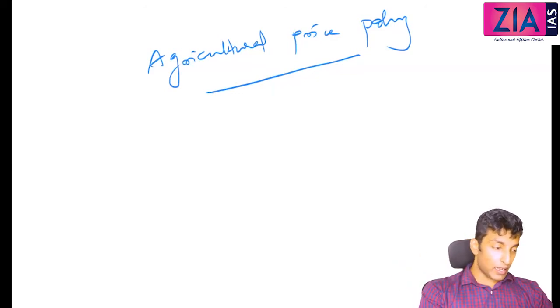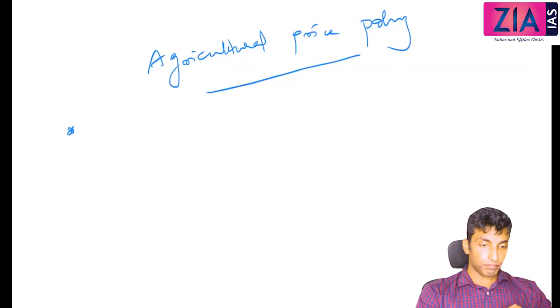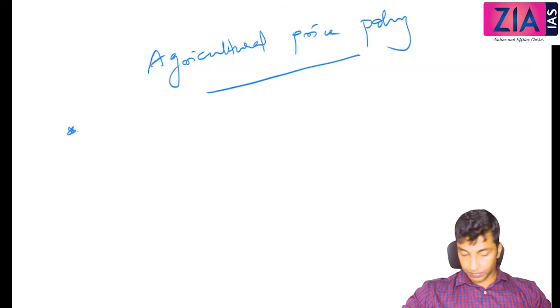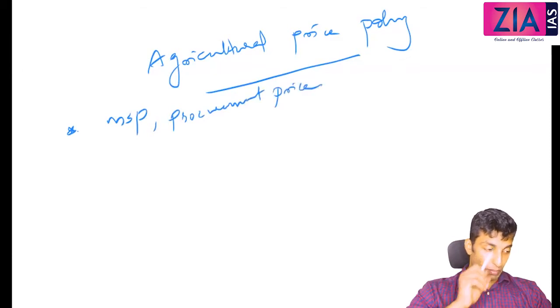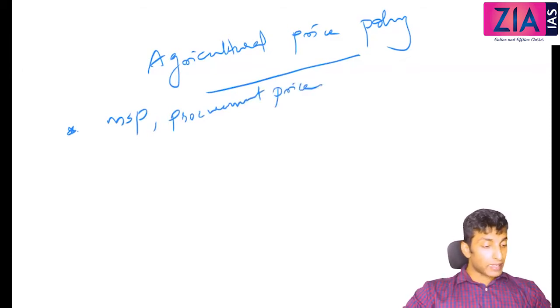Just write one line. Under this, government announces support price like MSP, procurement price. I'll make the difference clear here. Okay, what is MSP, what is procurement price, and selected agricultural commodities.